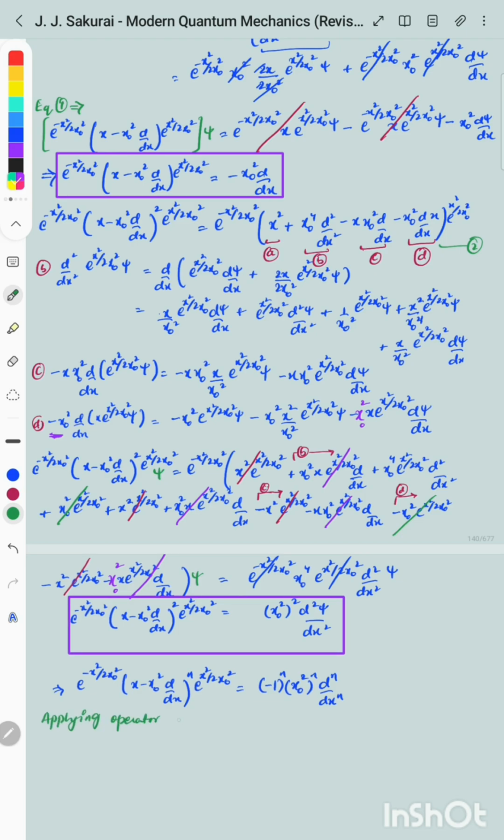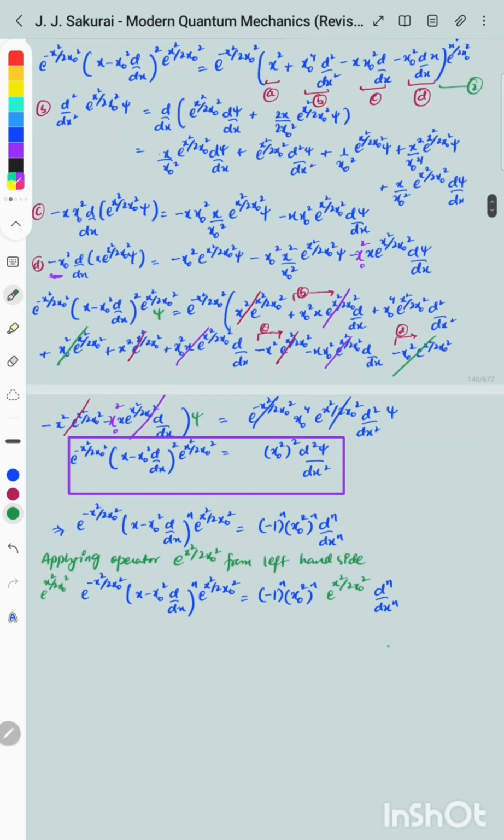Now let's apply the operator e raised to power x square by 2x naught square from the left-hand side and simplify the equation. A note to remember: whenever we have two exponential terms with operators in the power being multiplied, we cannot add the powers straight away. Rather, this is the formula that we have to use instead.